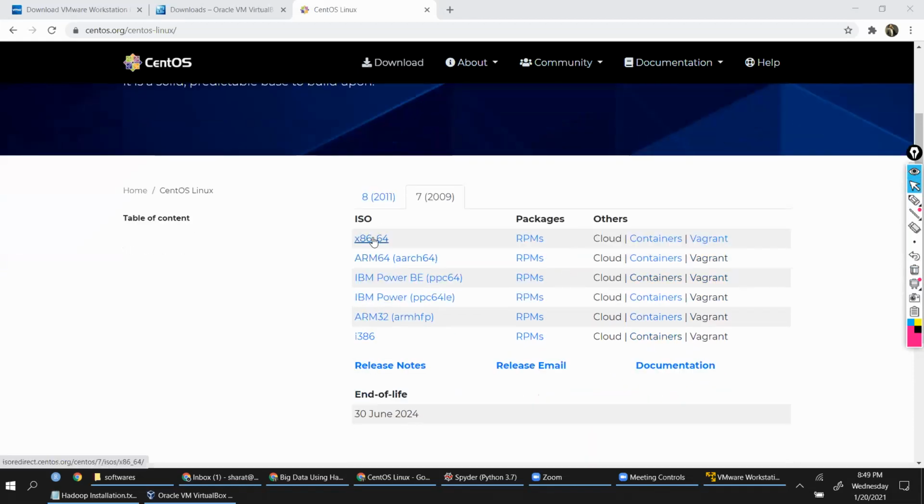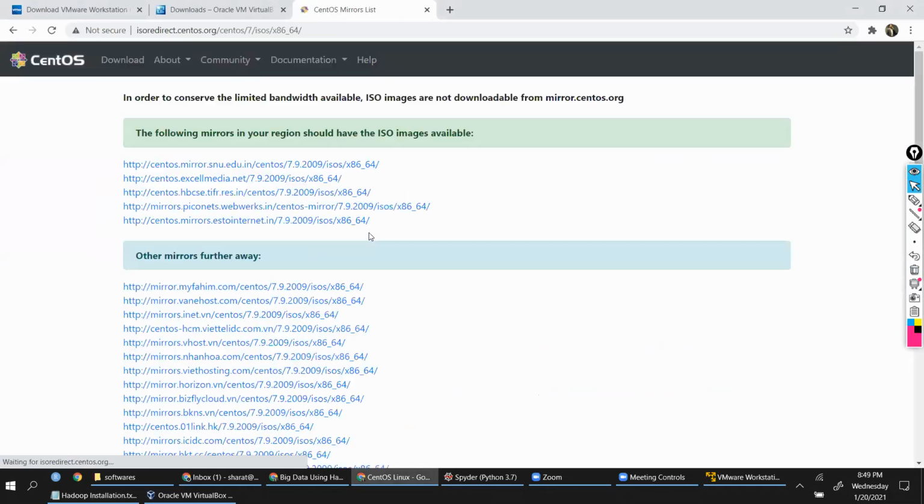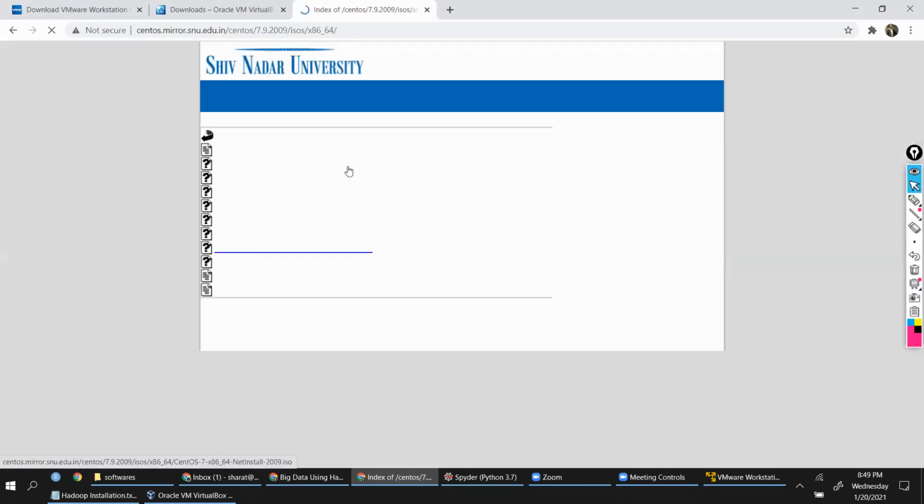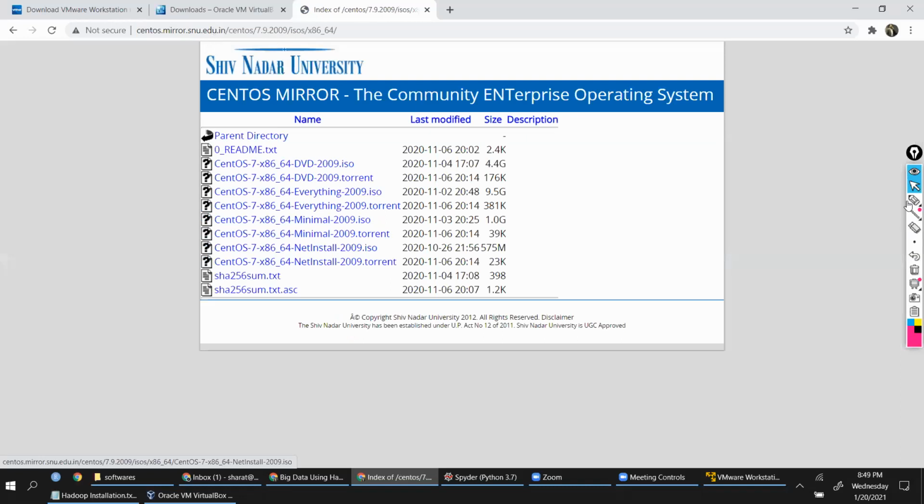Click on this. This will give you these mirror URLs. Click on any of these mirror URLs and you will see the ISO option. We need this 4.4 GB ISO image.